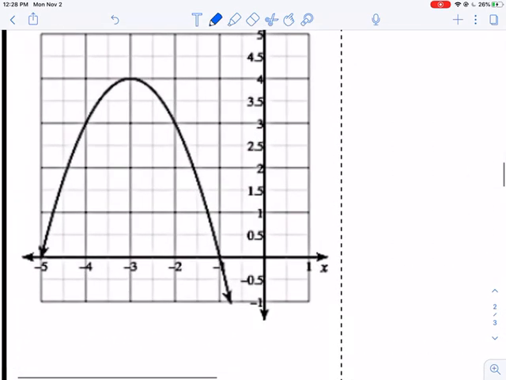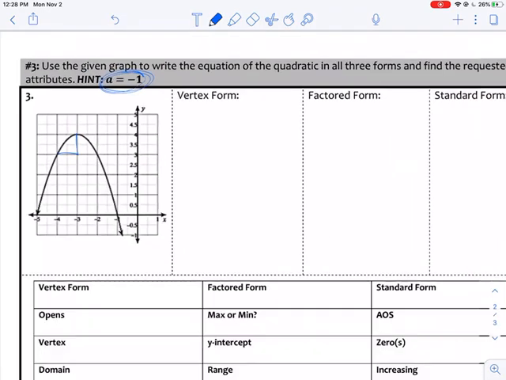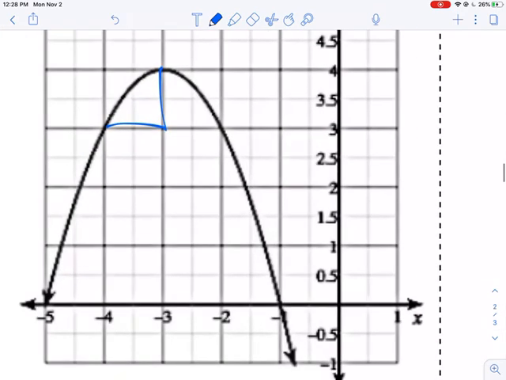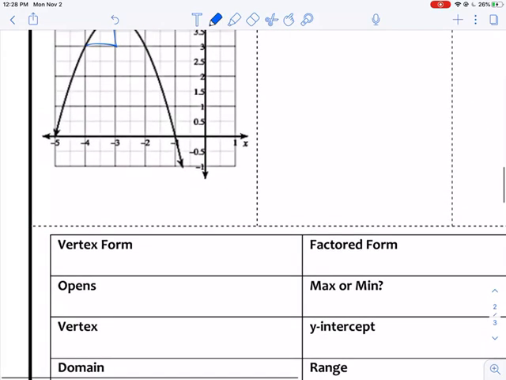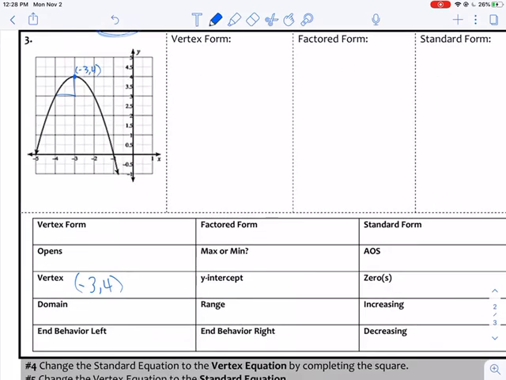All right, here we go on the next problem. Yes, we're going down with a slope of 1 still. So remember, hint: A is -1. So a couple things. I would always pull my vertex first. That's my favorite move. So (-3, 4) is our vertex, which tells us our vertex form. So we can go ahead and handle our vertex form. Y equals -1 for my A, (x plus 3) squared plus 4. Don't forget to switch. All right, vertex form is handled.